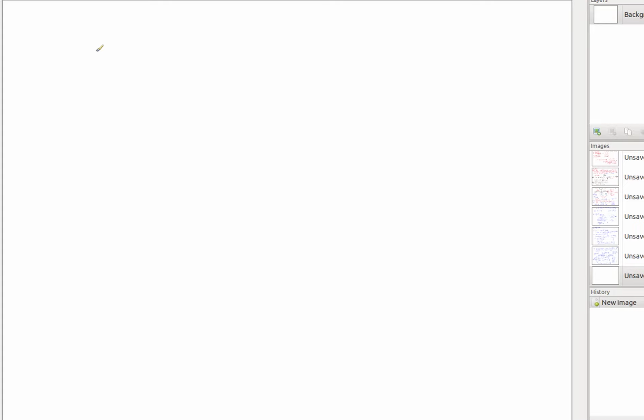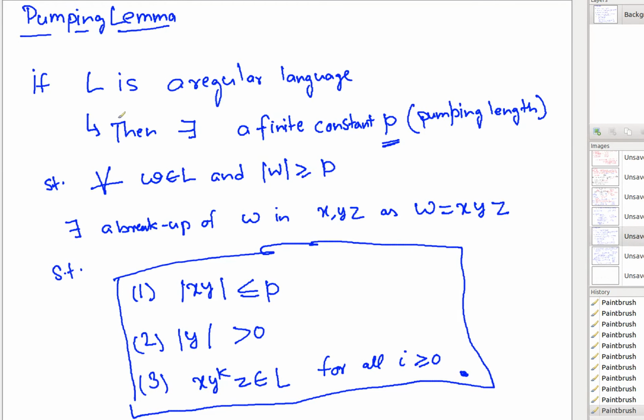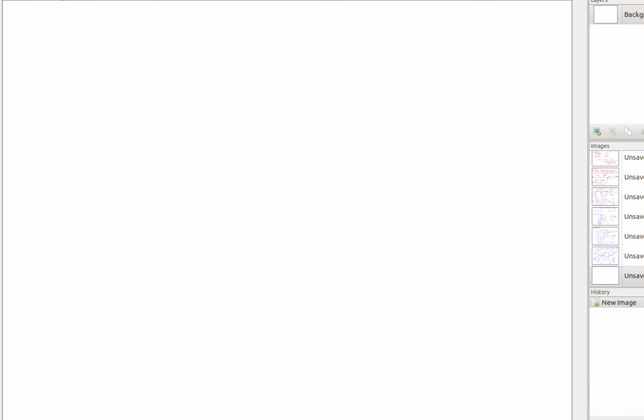Now let's take the same thing. This is our pumping lemma. We assume that L is a regular language, and there is a finite constant P such that whenever you take a string in the language whose length is at least that finite constant, then this property is followed. We are going to prove that it is true for every regular language. So if L is regular, then this whole thing holds. That's what we are going to prove. Let's prove that. If L is regular, what does it mean?